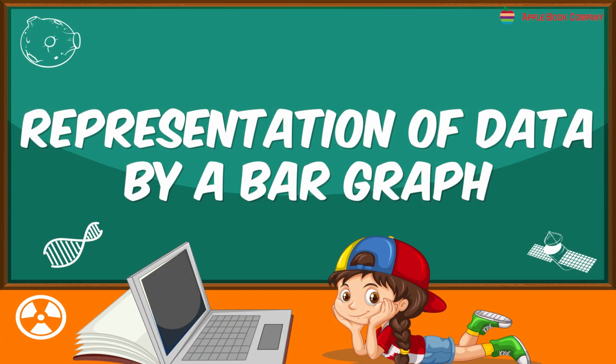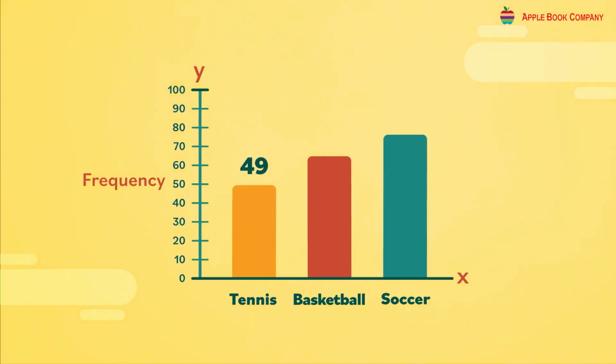Representation of data by a bar graph. Data can be represented by different lengths of bars to express or compare the information at a glance.